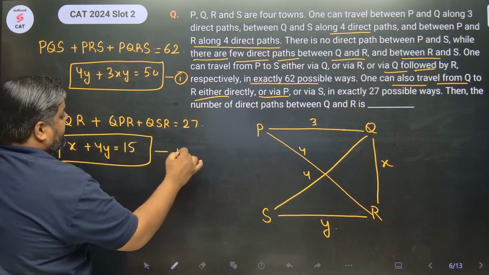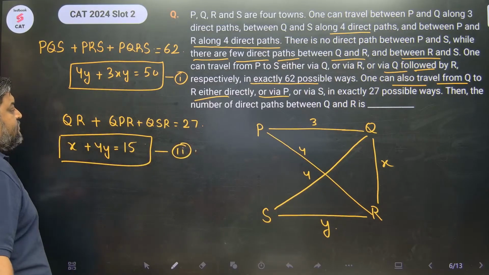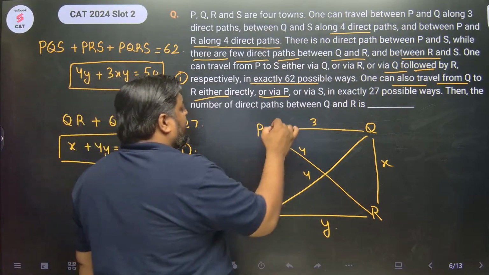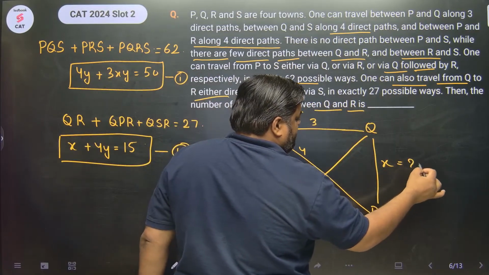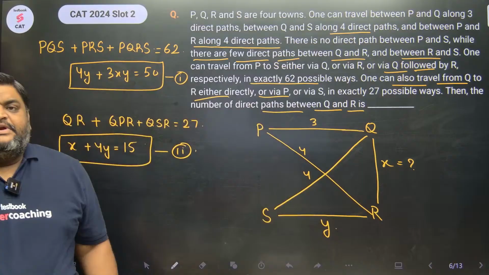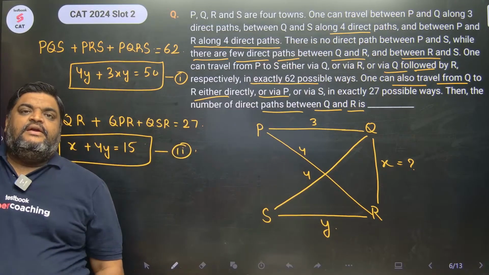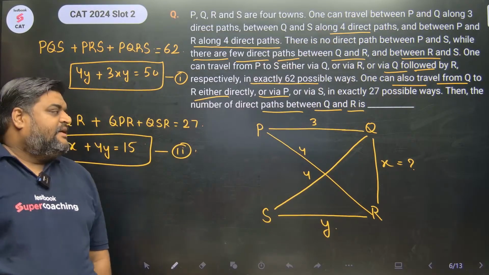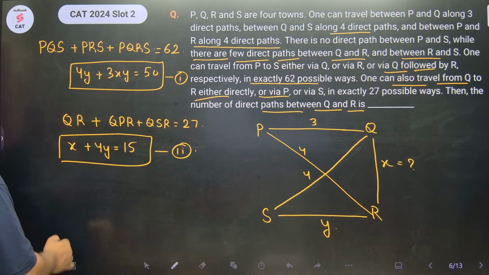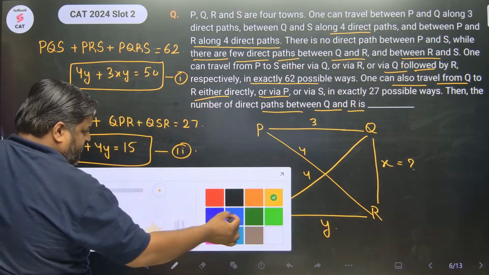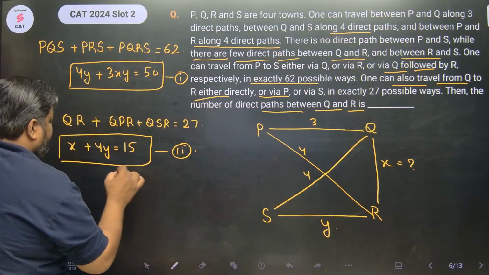Now we have a system with a linear equation in two variables, and all we need to do is solve this and find the number of direct paths between Q and R. You have to find the value of X. We need to solve these two equations to find the value of X. Okay, we'll use the method of substitution.